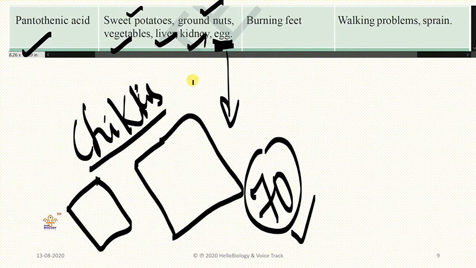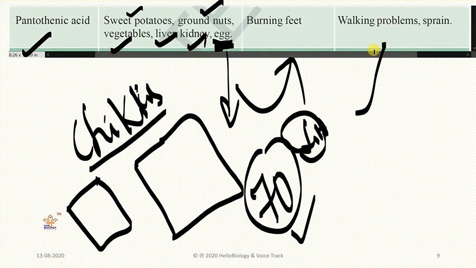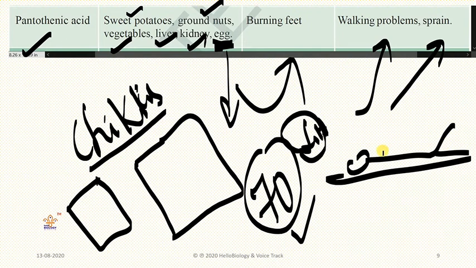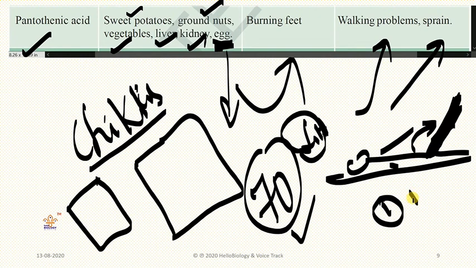If you are not eating pantothenic acid rich foods, what will happen? Burning feet will be there. Burning feet means after a little work only, your legs will be paining. Walking problems will be there. Sprains will be there. What is that? Daily morning when you just wake up, your leg will be stuck like that only. It won't move here and there. And to make it free, it will take nearly 1 hour or sometimes even one day.